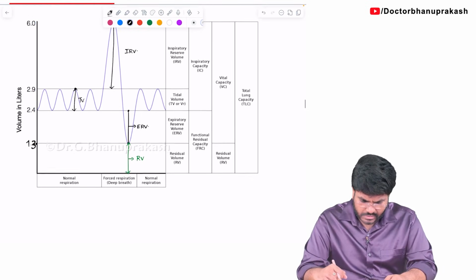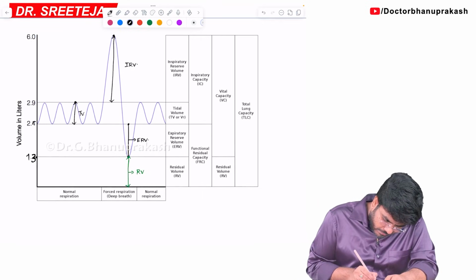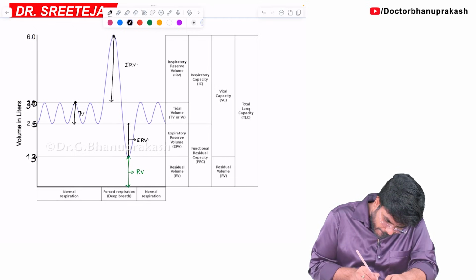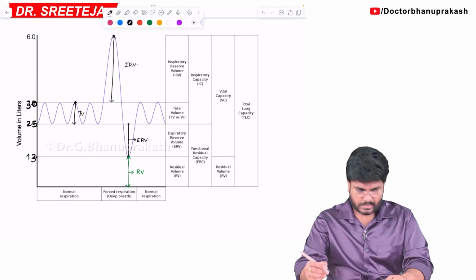Now, students, please make 2.5 liters here and make 3. So now it will be better.